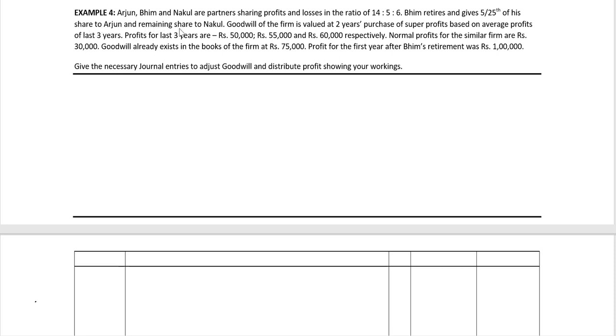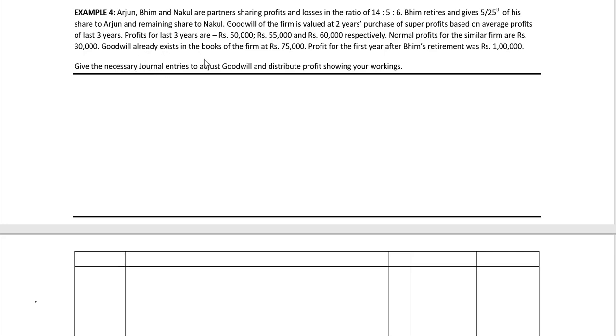Arjun, Bhim and Nakul are partners sharing profits and losses in the ratio of 14:5:6. Bhim retires and gives 5/25 of his share to Arjun and the remaining share to Nakul. Goodwill of the firm is valued at 2 years' purchase of super profits based on average profits of the last 3 years.